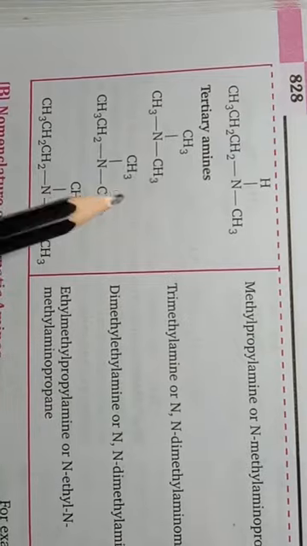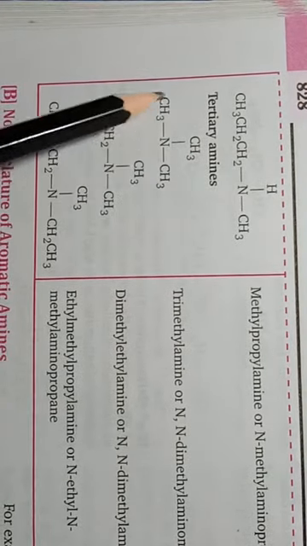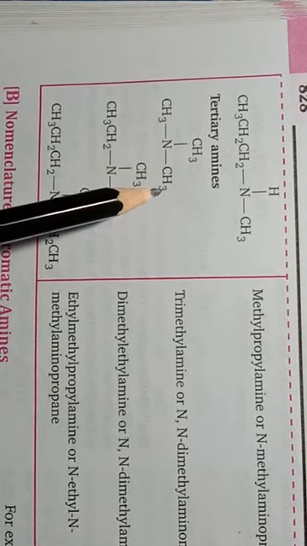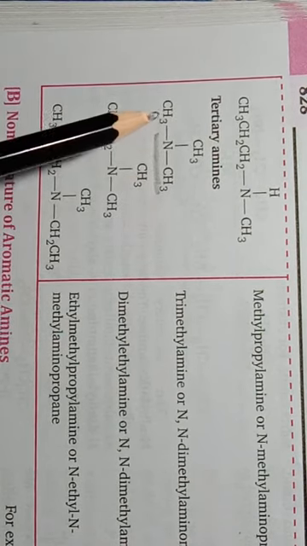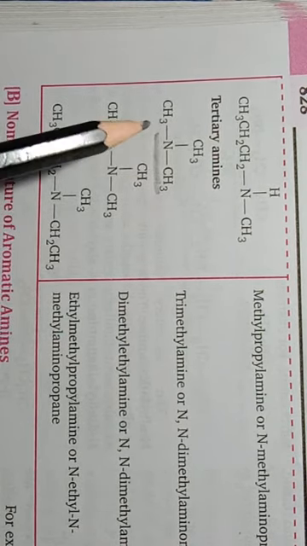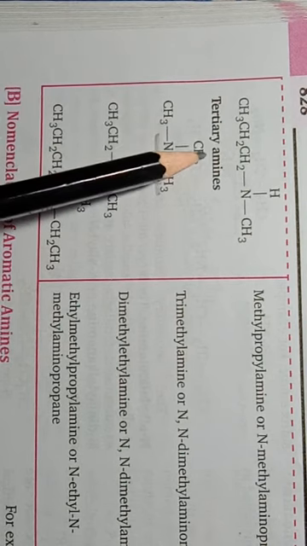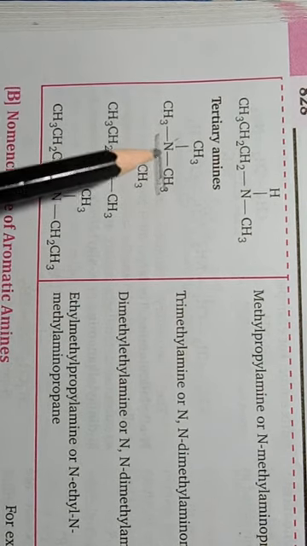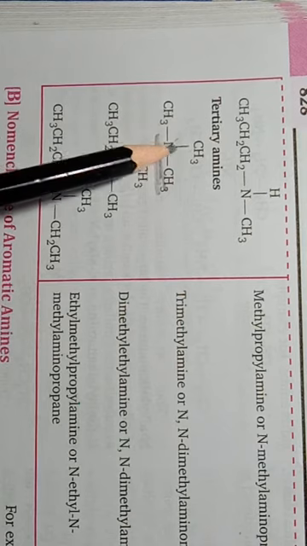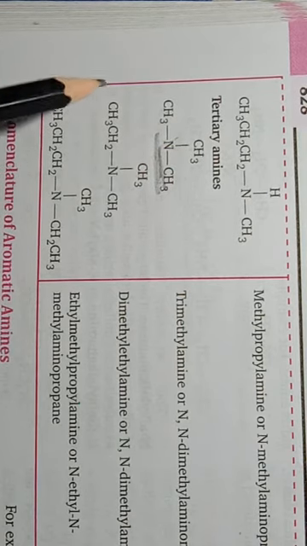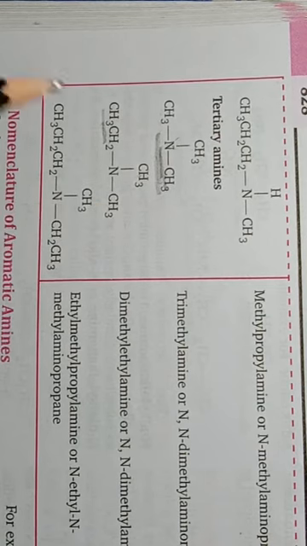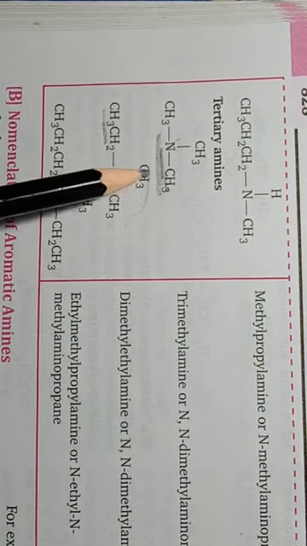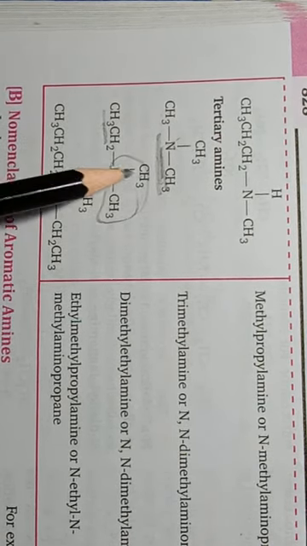For tertiary amines, if all three chains are the same, you can make any one chain the amine and the rest two will be alkyl groups. So, N,N-dimethyl methanamine. And here one is a long chain and two are the same chain, so these two shorter chains will be considered alkyl groups.